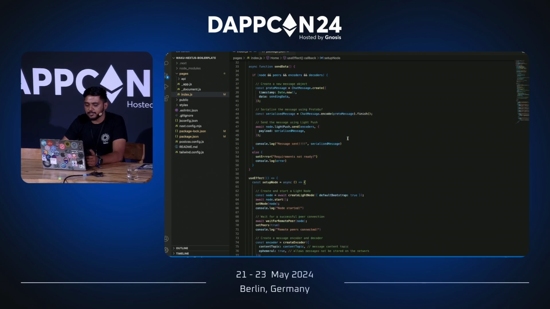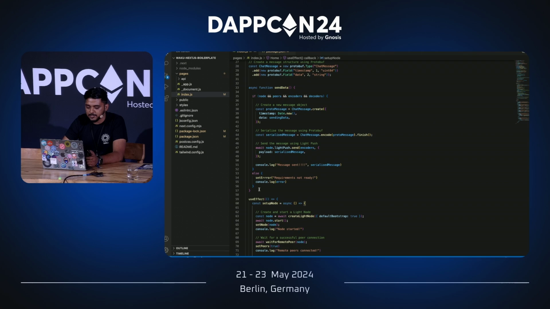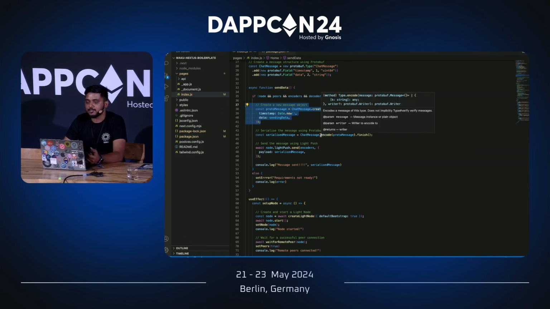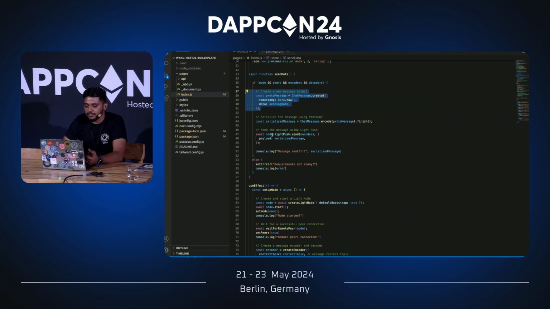I think the only part that we missed is sending the data. So for sending data, you just have to create the message object just like we mentioned before, and then serialize the message using the encoder that we just created. And finally, you can use lightpush.send function for pushing the message into the content topic. You'll just have to pass in the encoder and the payload into this function, and it gets your message into the content topic.